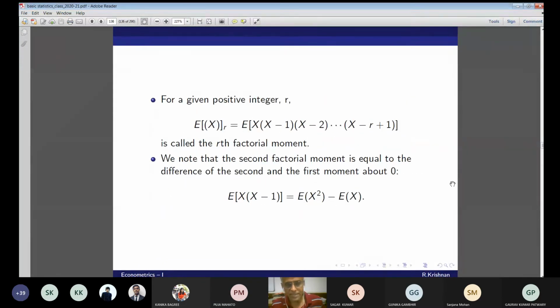For a given positive integer r, oh, this is something different. It's called the rth factorial moment. I'm not going to use this. To the best of my knowledge, we don't use it anywhere in econometrics, but as general knowledge, you can learn it for knowledge's sake. This is called the rth factorial moment. We know that the second factorial moment is equal to the difference of the second and the first moment about 0. So what is this on the right hand side? This is nothing but, no, this is not the variance.